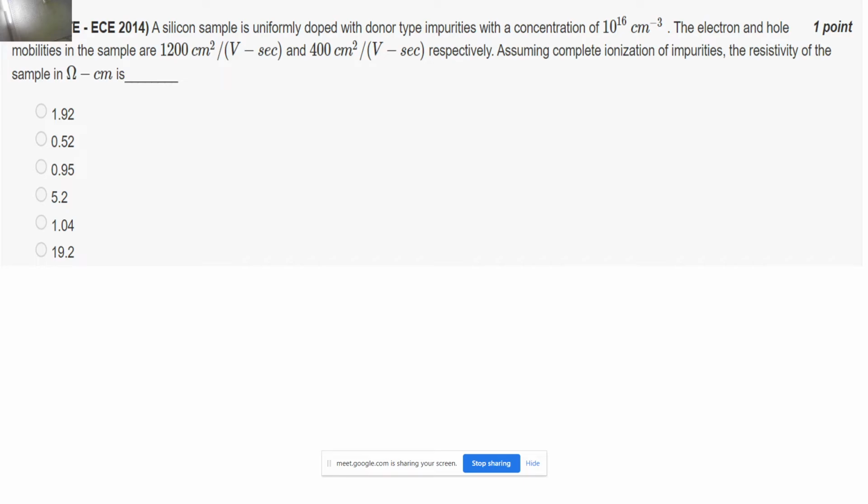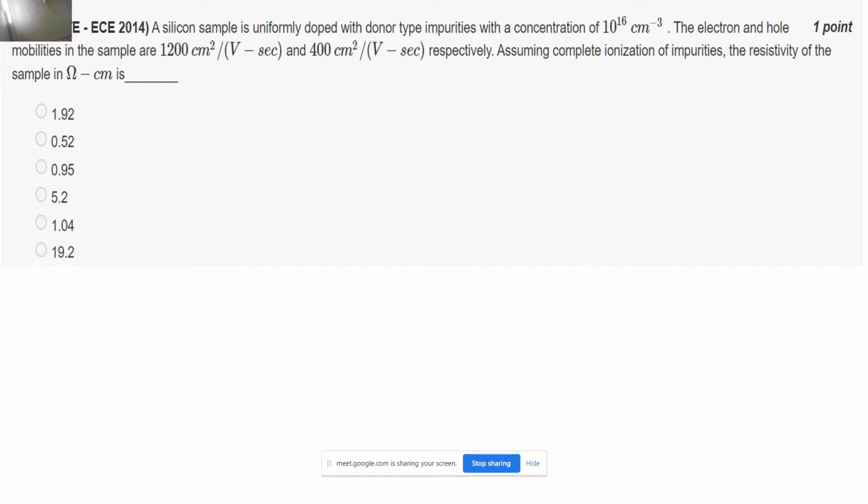What has been given to us is the dopant concentration, 10 to the power 16. So Nd is given to me as 10 to the power 16, and this is nothing but n naught. Mu n is also given to me, mu p is also given to me. The complete ionization has been given, and resistivity has been asked.